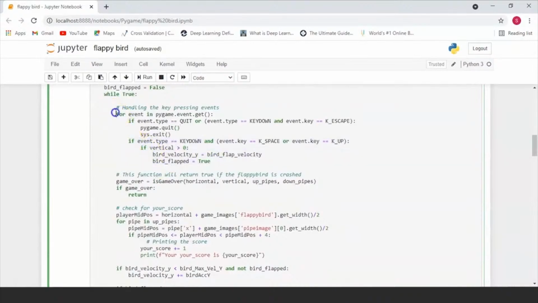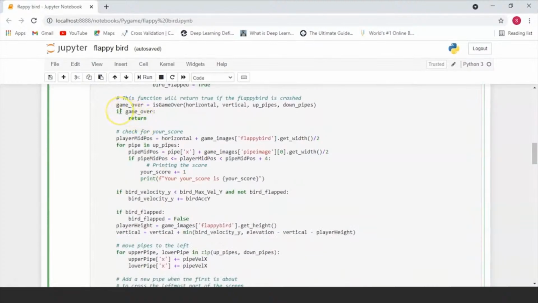So basically what is happening here is that we're going to be getting the keys that the user has pressed, and if they've pressed the quit key, we're going to quit the program, and if they've pressed key down and space or key down and the up key, we're going to make sure that the bird starts moving in the y-axis as well as it starts flapping its wings and moving along in the x-axis.